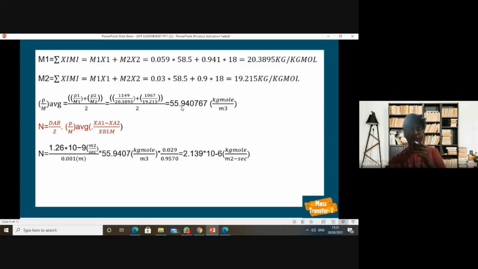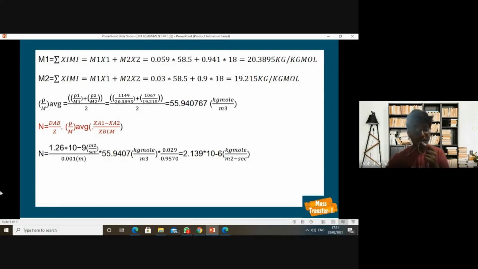Now we are going to calculate the value of the total flux N, using the formula DAB by Z into rho by M average into XA1 minus XA2 divided by XBLM, where the terms are already explained in the theory and descriptions.